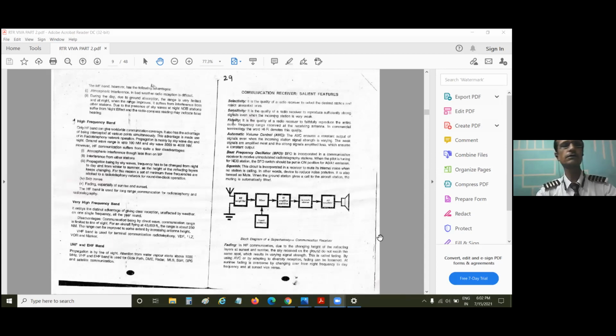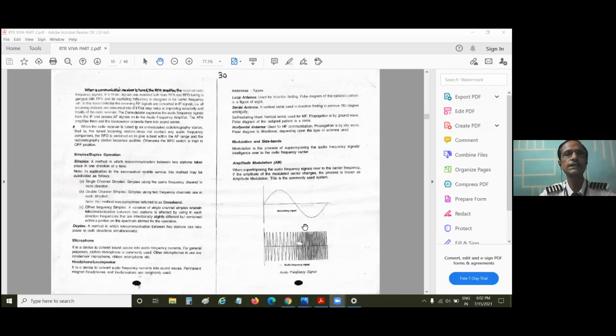Now, the important thing we must do now is go to page number 30. When we go to page number 30, we come to a very important thing, that is simplex and duplex operation. Okay, simplex and duplex operation. What do you mean by simplex and duplex?